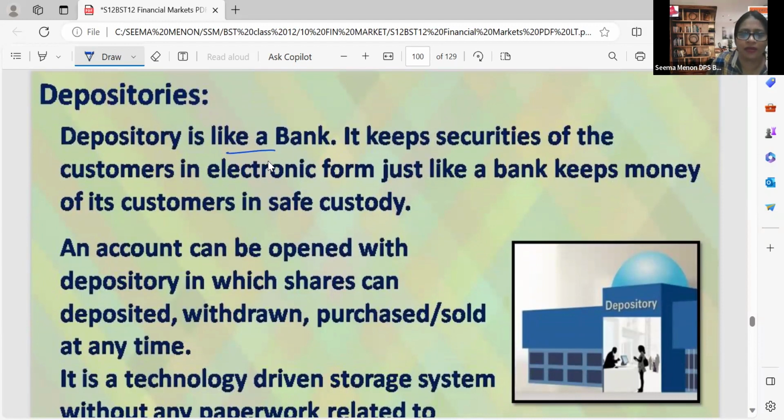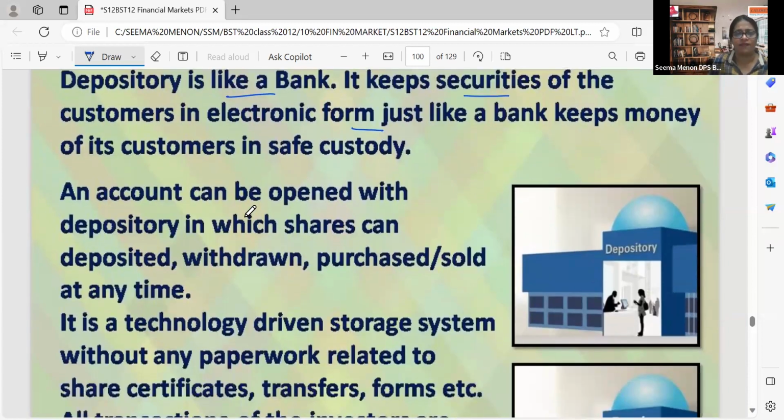Now, what is a depository, or who is a depository? A depository is like a bank. It keeps securities of the customers in electronic form, just like a bank keeps money of its customers in safe custody. They keep our securities in electronic form. Just like the cash we keep in the bank is nowadays purely in electronic form, the same way the shares also.